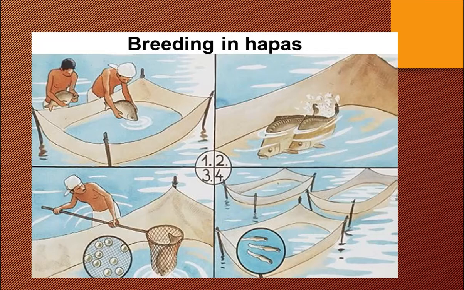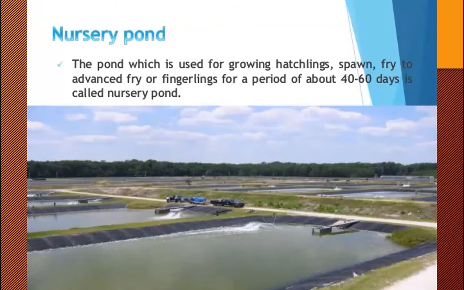See, there is breeding. From the net, see that the eggs are coming out. Can you see? Fingerlings, smaller ones. It looks like a sieve. There are many circles. In that it has fish. I hope you follow. And then the fourth diagram. Just to go through the figure. Yes or no? Okay. So this is breeding in happas.